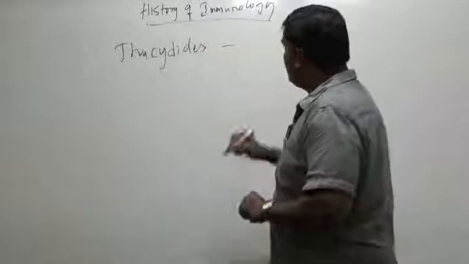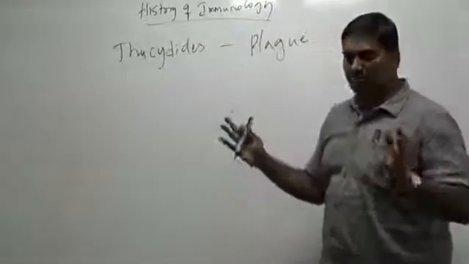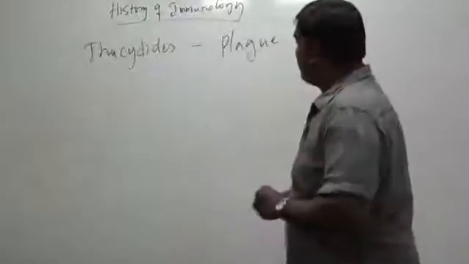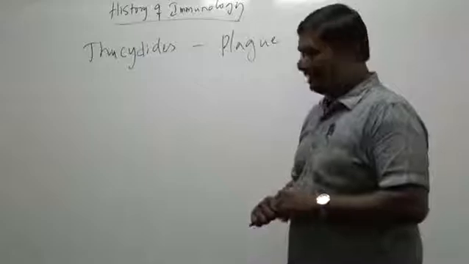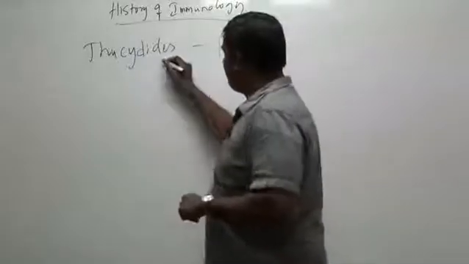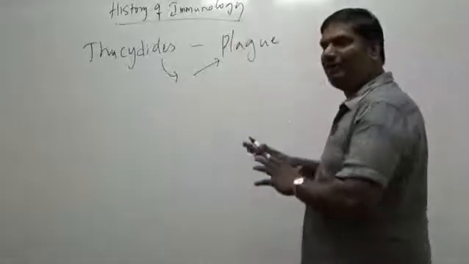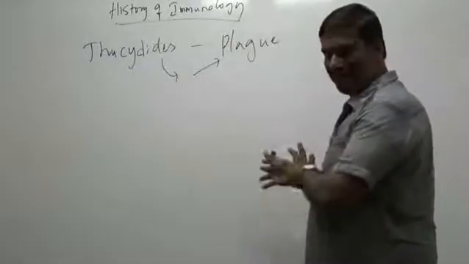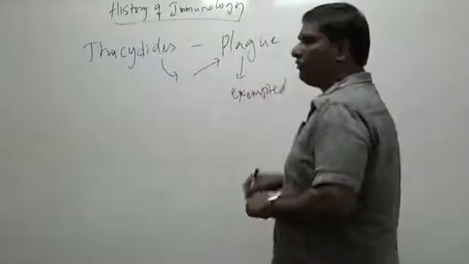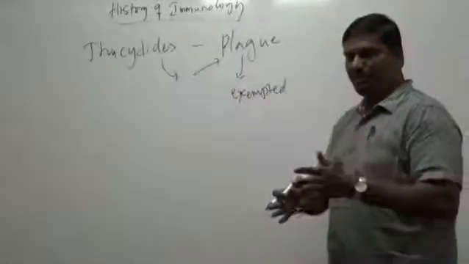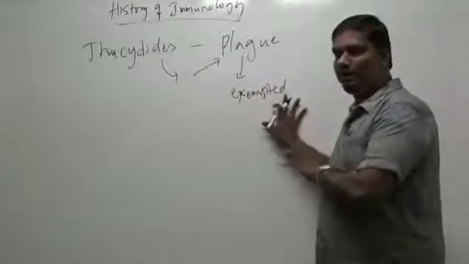During that time, plague was all over Europe. Many people suffered with plague, and the death rate was also very high. It is then that he observed that people who actually survived plague never got plague later on in their life. So they are exempted from getting plague once they are exposed. That is how this historically is the first observation of immunity.